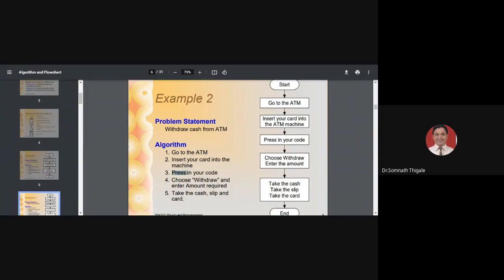So we are reading about the algorithms. Press your PIN, then select an option called withdraw, that is, choose withdraw and enter the amount you expect. Next, take the cash, slip, card and clear the transaction. This is the algorithm for withdraw. Once you are done with an algorithm, this algorithm means simply steps you are writing in words.